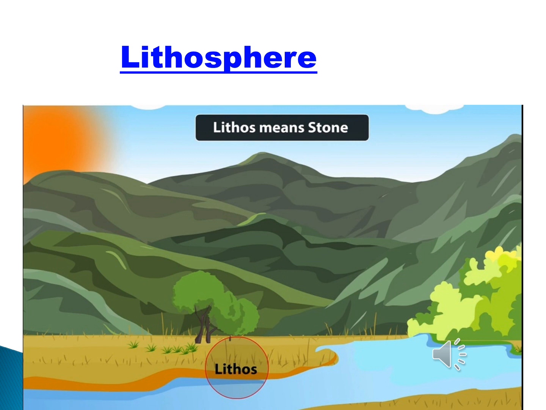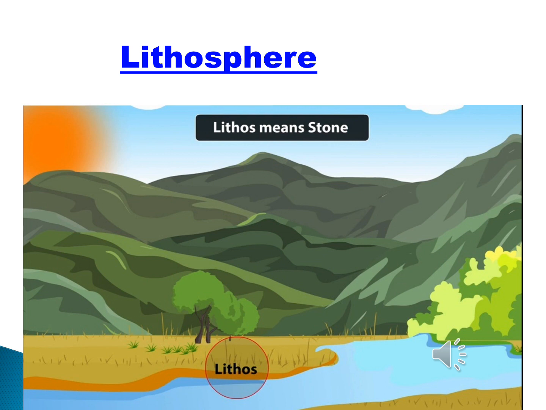It is the thinnest layer of the earth, and it is made up of soil and solid rock. So it is also called the crust. The crust part of the earth structure, we have already learnt, the outer part. So the crust part is the lithosphere.